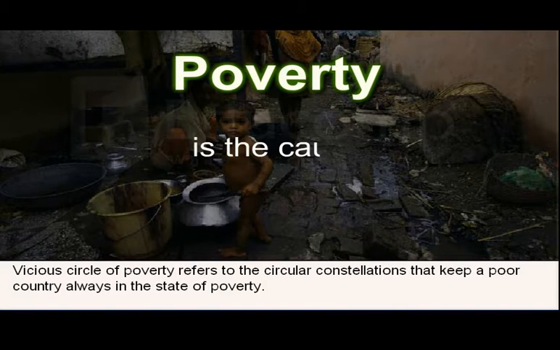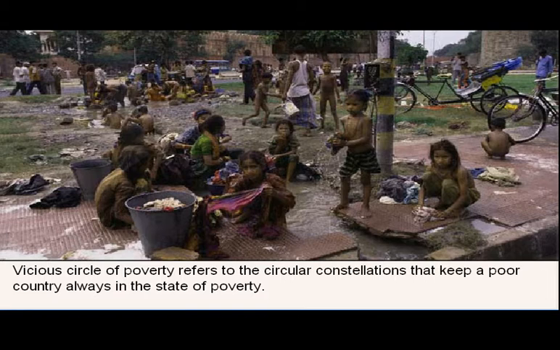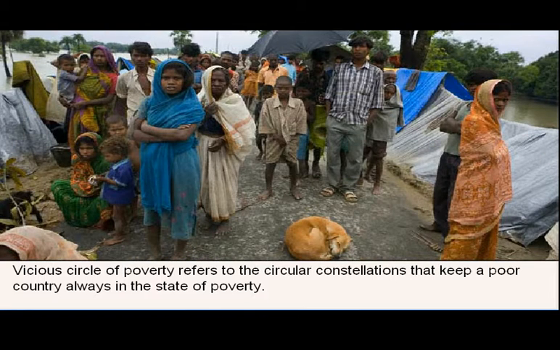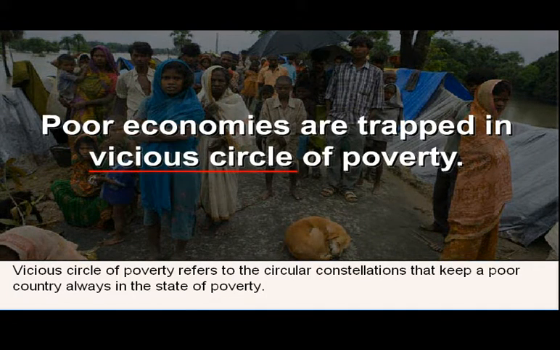An economist has aptly said, "Poverty is the cause and consequence of itself." This implies that a country remains in the state of poverty due to its inherent economic backwardness. This is termed as vicious circle of poverty.